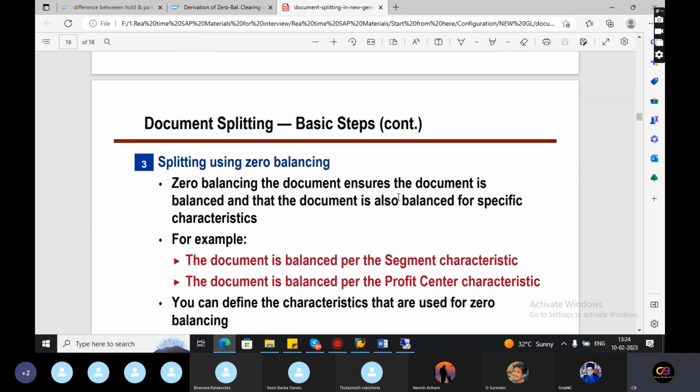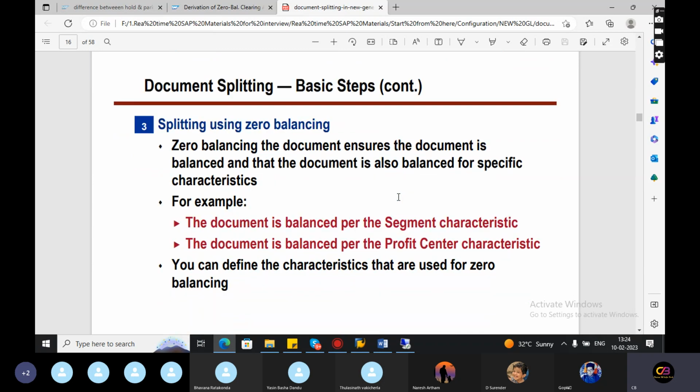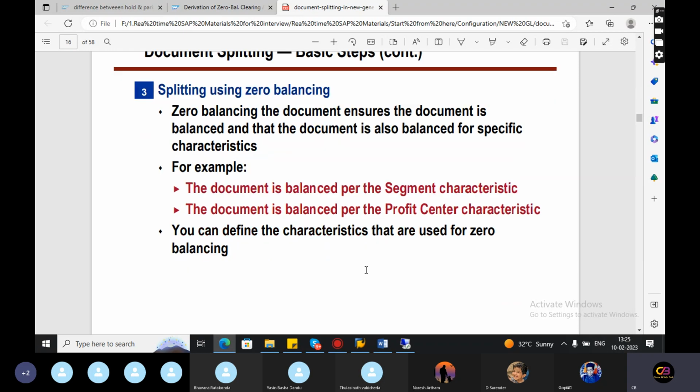And this is splitting using zero balancing. A zero balancing document is balanced for the segment characteristic, and the document is balanced for profit center characteristics. You can define the characteristics that are used for zero balancing. In order to nullify the entries, that is, clearing related entries, this zero balance account comes into the picture.